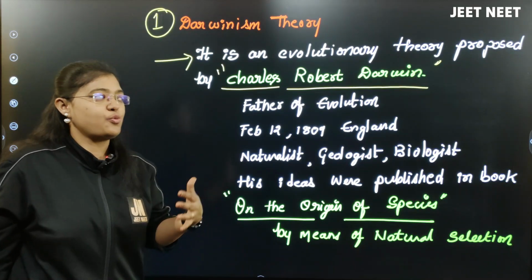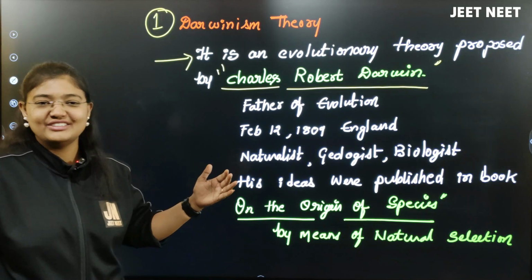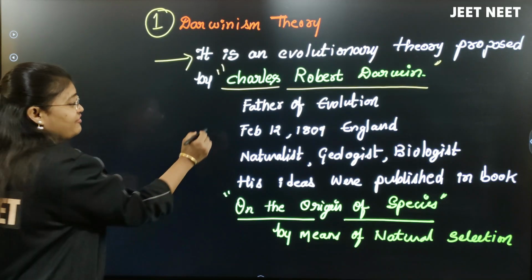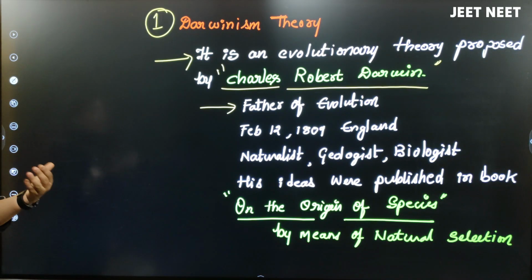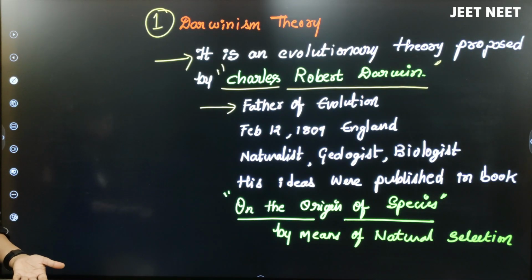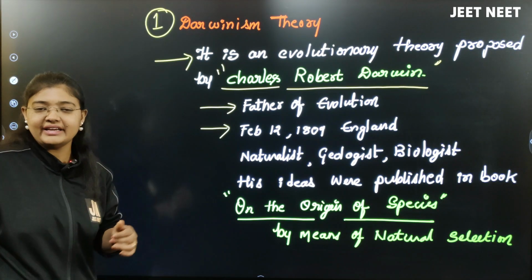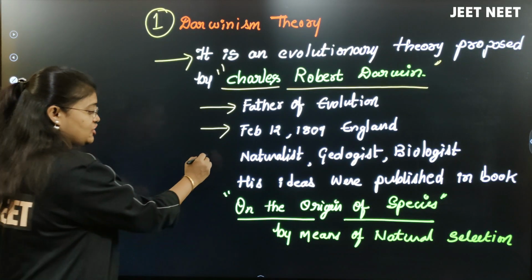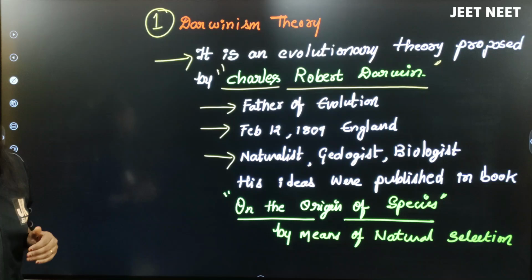Generally we say Charles Darwin, but his full name is Charles Robert Darwin, and he is the father of evolution because he contributed a lot of work to understand what exactly evolution is. He was born on February 12th, 1809 in England, and he was a naturalist, a geologist, and a biologist also.